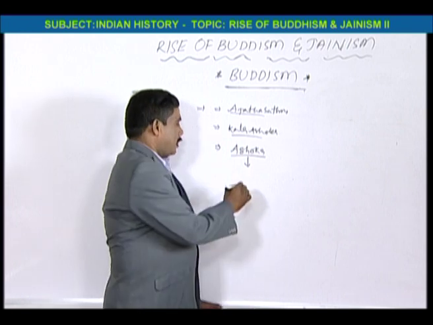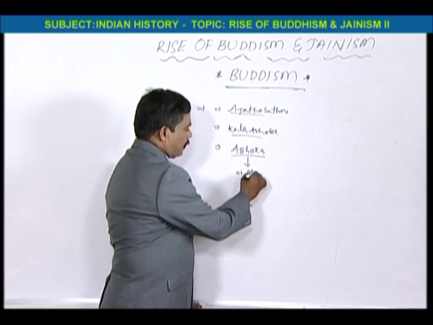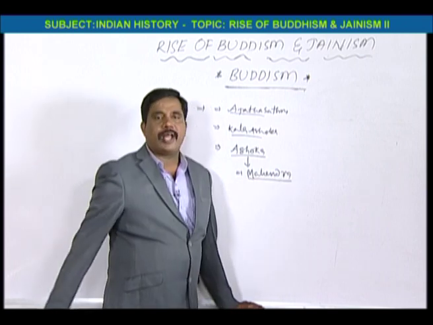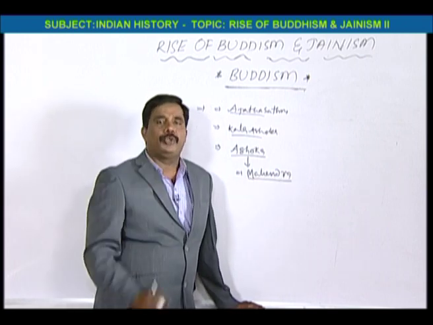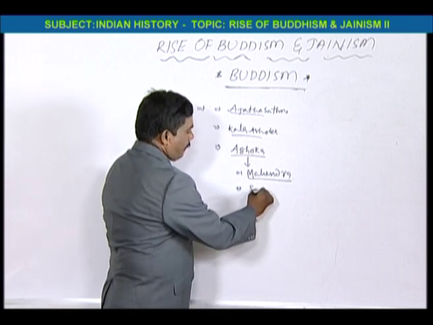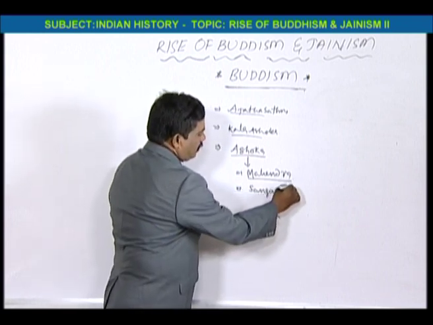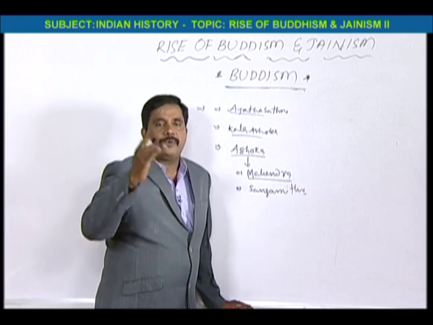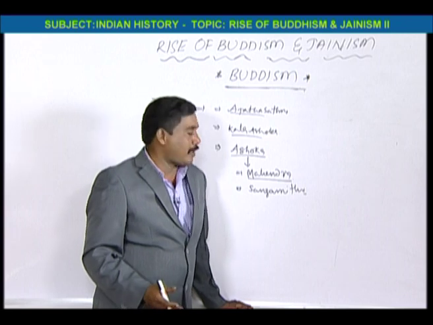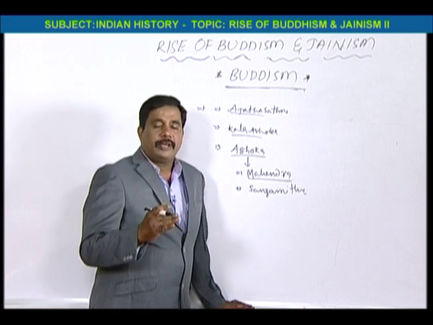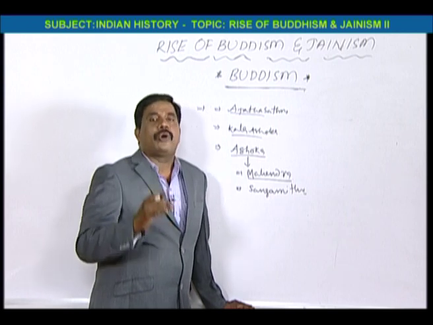For example, his son Mahendra went to Sri Lanka to spread Buddhism. And his daughter Sangamitra also went to Sri Lanka to propagate Buddhism. That's why Ashoka was the most important ruler in India; he spread Buddhism throughout the world.